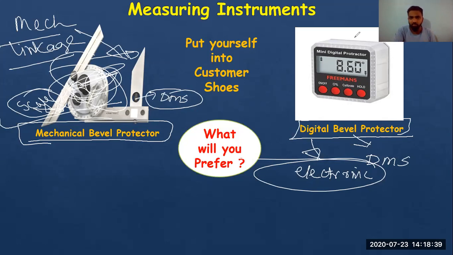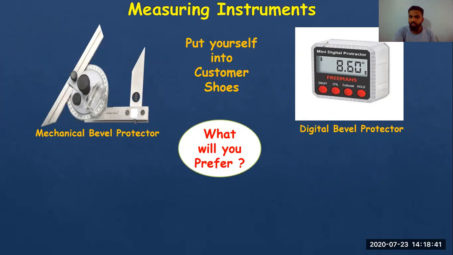So your preference will be based on the type of instrument, not whether it is convenient or not convenient. Actually, you are going to prefer the type of instrument, and the one which will give you more convenience, you will prefer that. Just let me see. Some people have responded in the chat. Yeah, digital for perfect reading. Why perfect? Because it is electronic.